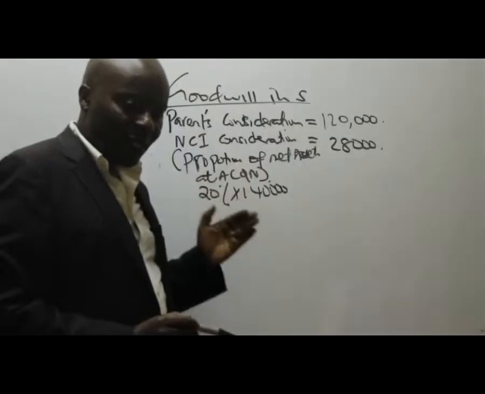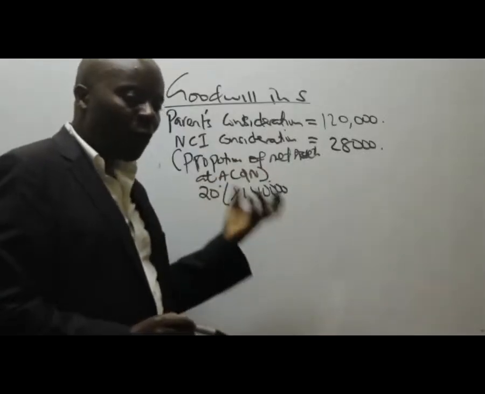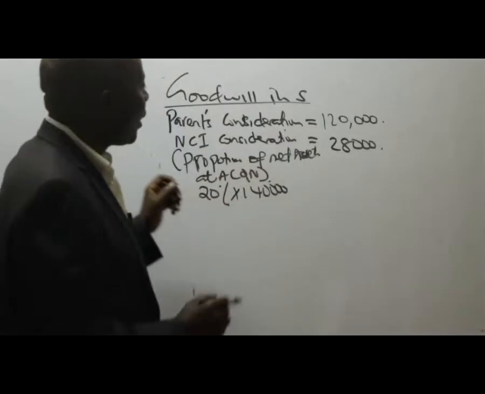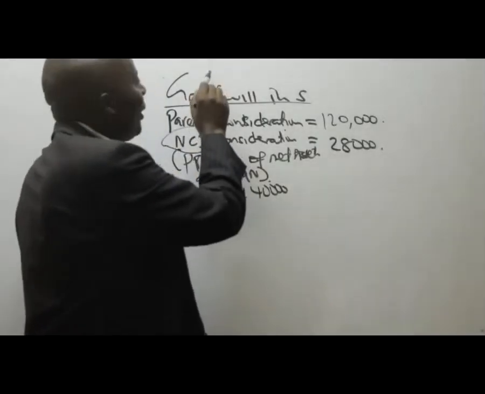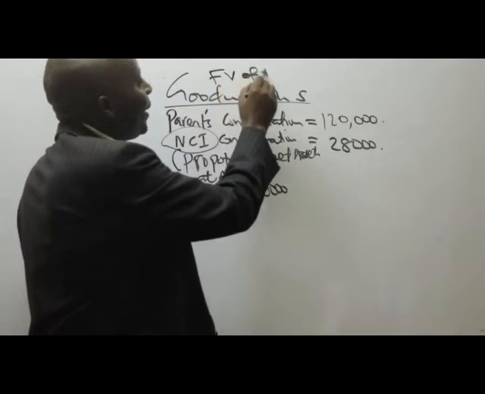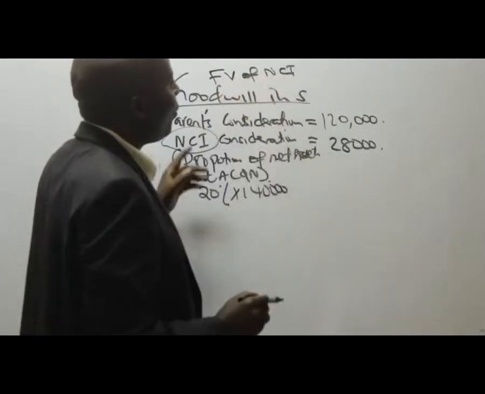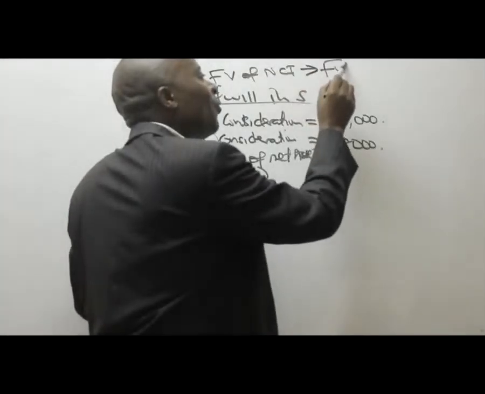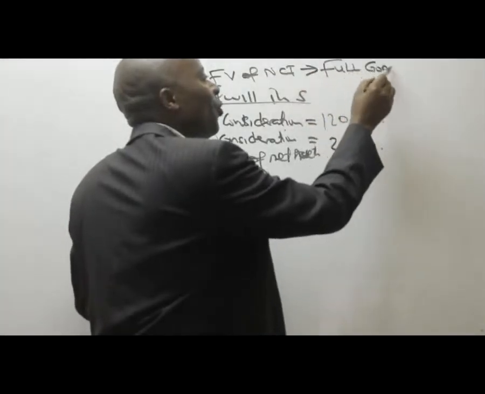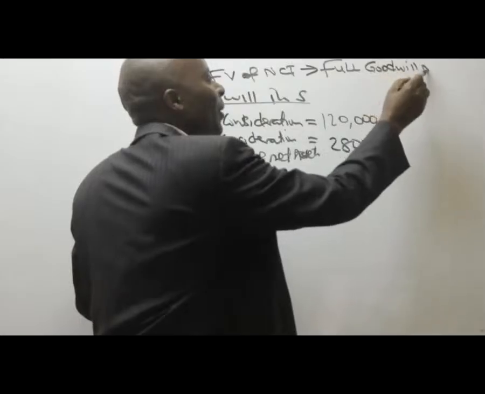Is that now what we call full goodwill? Listen, whenever the fair value of NCI is given, then this is normally called the full goodwill method.